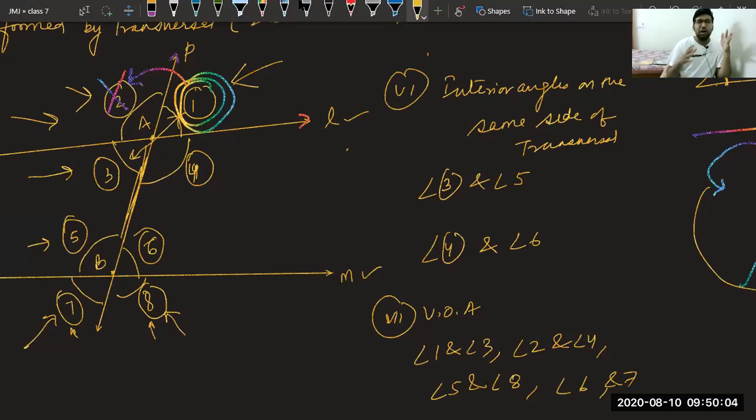So we have seen how a transversal is forming 8 angles when it is intersecting two lines at two distinct points. We have seen it is forming 8 angles, and the angles formed are, first there are 4 interior angles, 4 exterior angles. Then we have seen the concept of corresponding angles. Then we have seen the concept of alternate interior angles, then the concept of alternate exterior angles, and finally pairs of interior angles on the same side of the transversal.